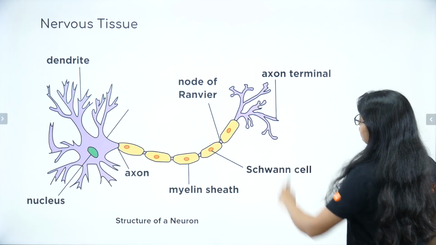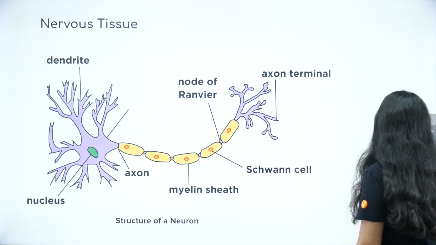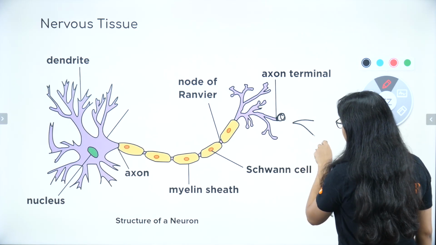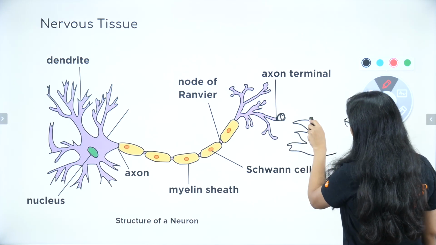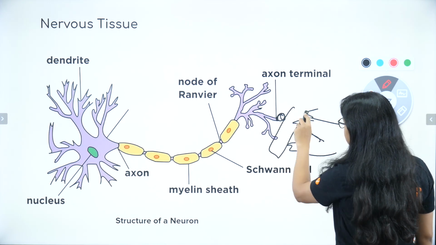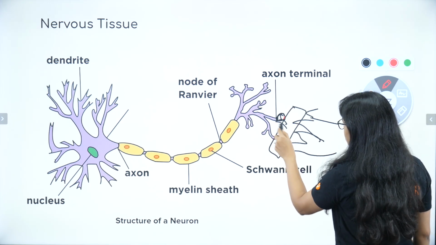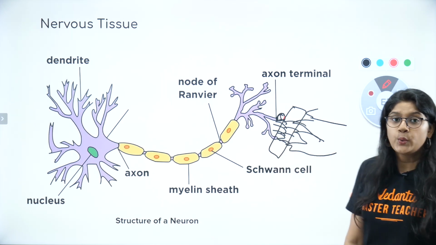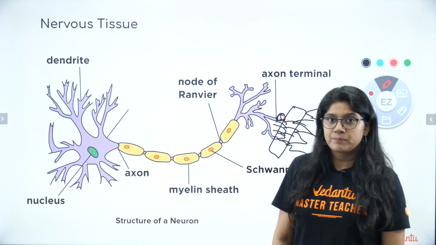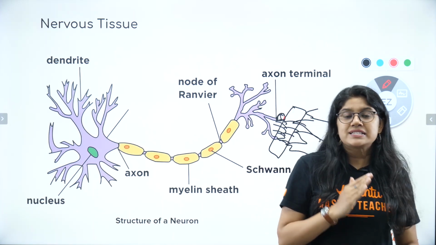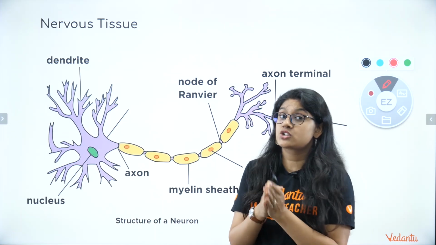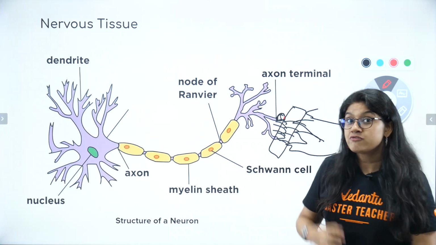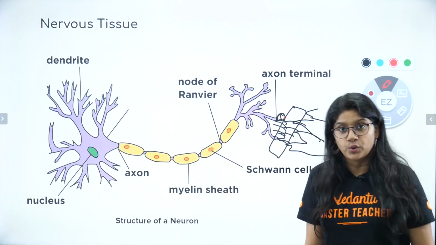And over here, everyone, on the axon terminal, the signal will be present. Over here, everyone, the dendrites of another neuron will be there. This is called a synapse. In this bridge, the gap, neurotransmitters will interchange, and this is how the impulse is transferred. So simple, everyone. Dendrites send signals to the cell body, which sends the signal to the axon, to the dendrites again, and this is how the whole body function of the neuron works.